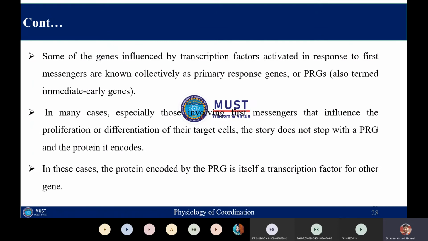Some of the genes which are influenced by the transcription factor, and which are activated in response to the first messenger, are known as primary response genes, PRGs. These are also called immediate early genes, and those which are involved with the first messenger influence the proliferation and differentiation of their target cell. It means that the protein encoded by the PRG is itself a transcription factor for that gene.